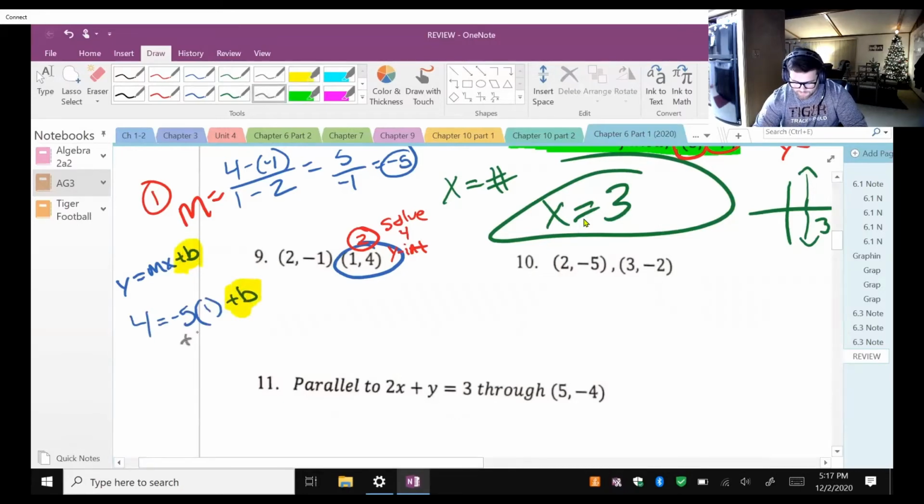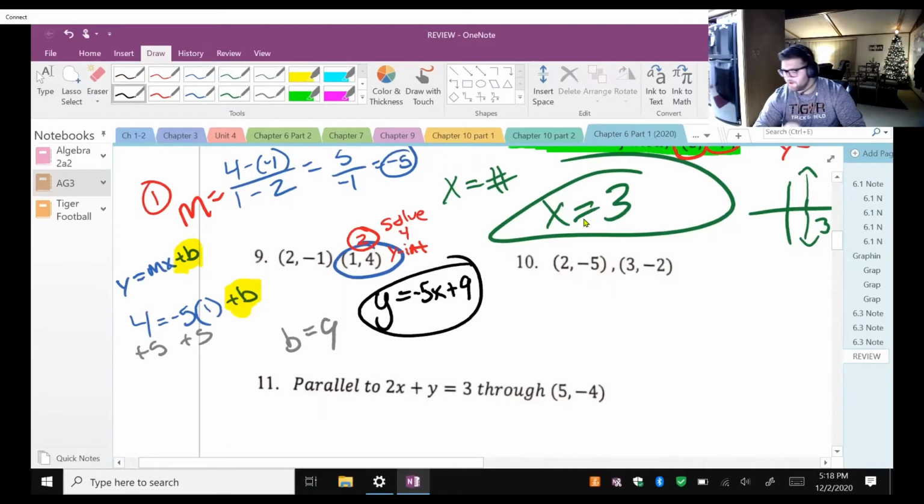Okay, we need to add 5 to both sides to get b by itself. We get b equals 9. Okay, let's rewrite the whole equation. Y equals -5x plus 9. All right, there you go.